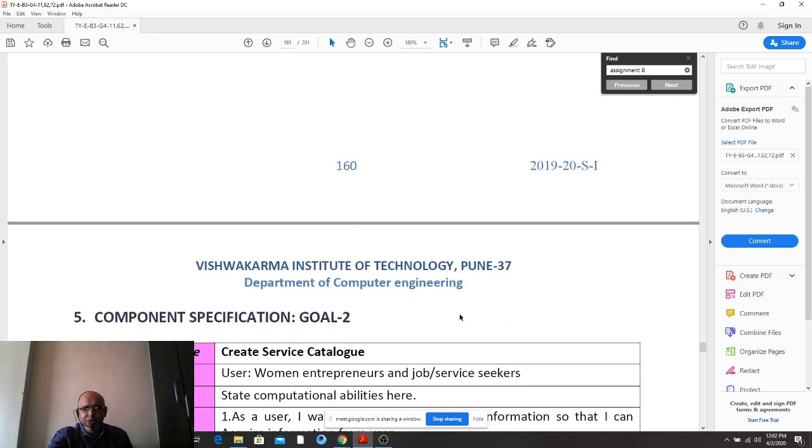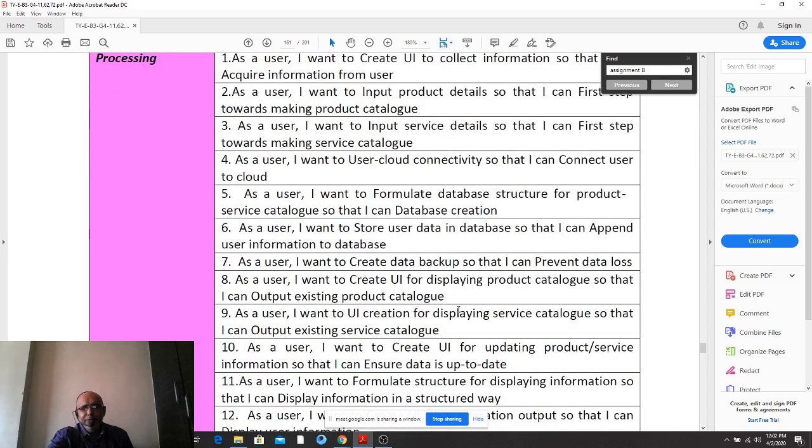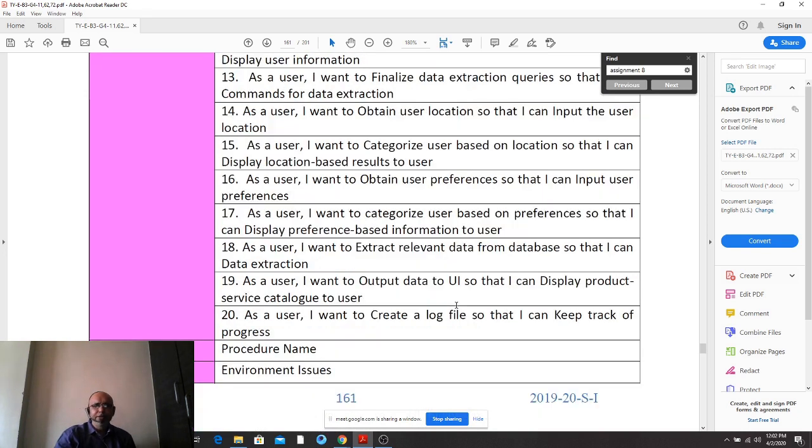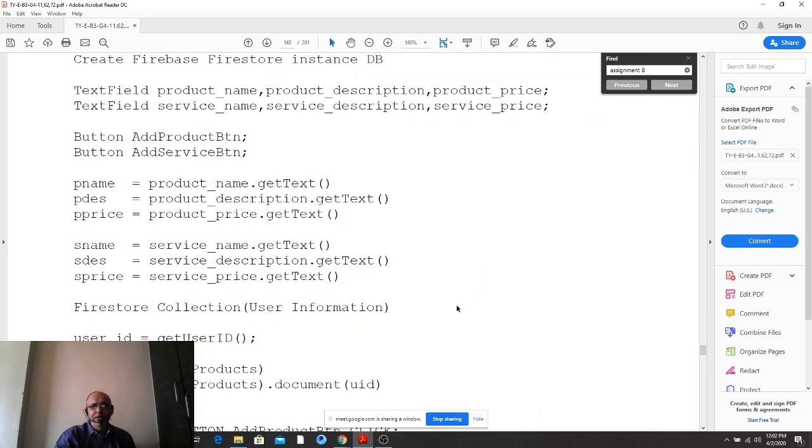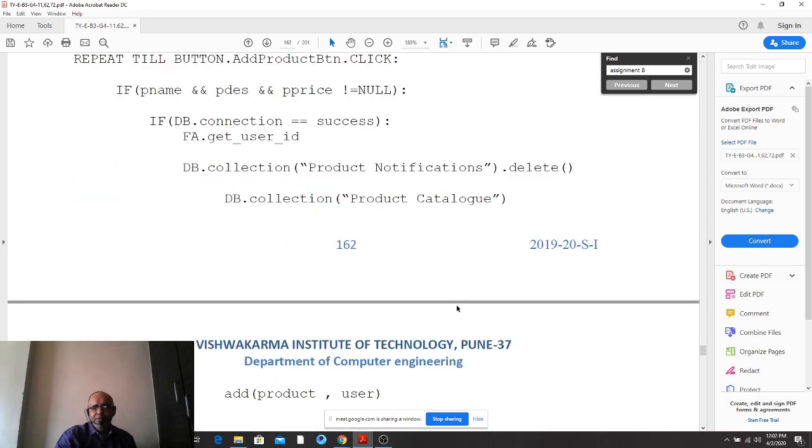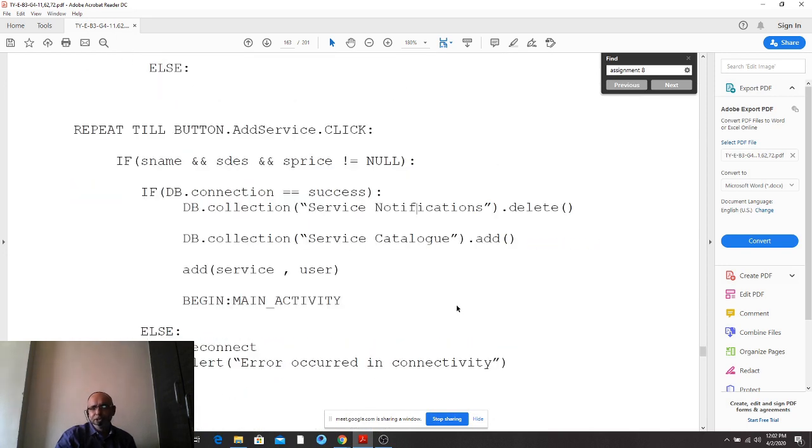Then begin with goal 2, right? 20 points you already have for goal 2 from the product backlog, and then write the PDL construct for it. It might be 2-3 pages whatsoever.